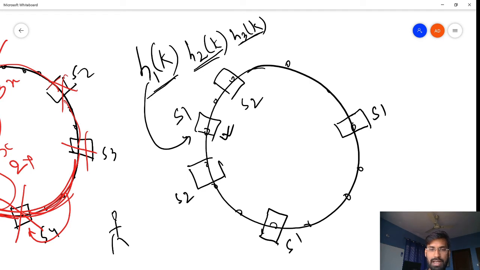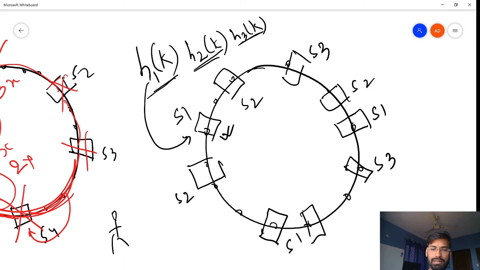Let's say over here S2, and then S3 we are putting over here, and this is S3, and maybe this is S3 as well. And maybe this is S4, and let's say S4 is over here, and one more S4 over here.